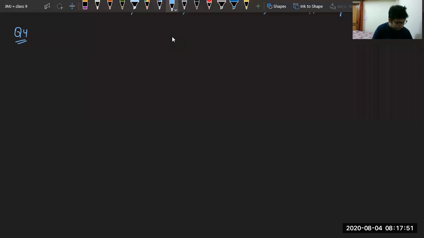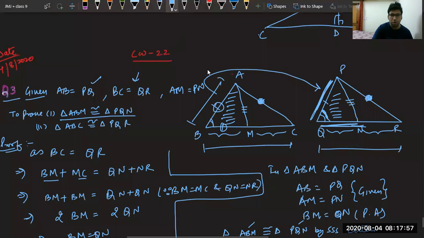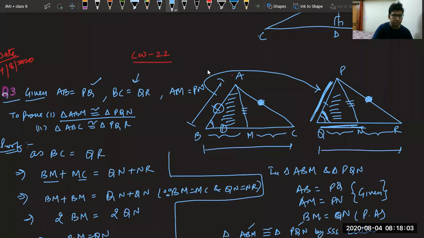Now, question number 4. Sir, I've taken BM equal to QN. In first part or second part? Because in second part it is not relevant. In first part it is relevant. Question number 4. BE and CF are altitudes. In second part it is not required, beta. Triangle ABC, BM is not coming. BM is a part of that only.